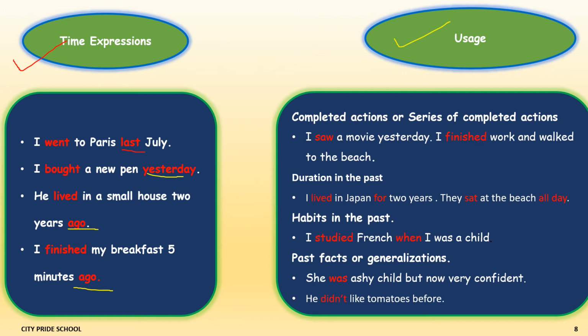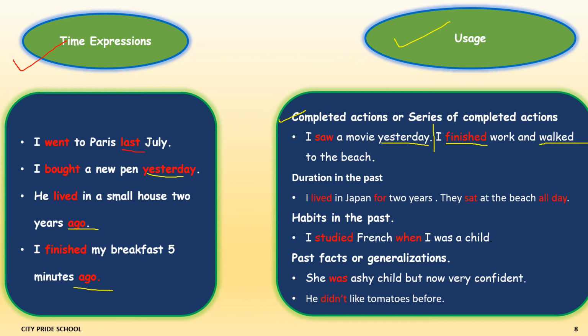Now let's understand the correct usage with a few examples. Completed actions or series of completed actions. For example, I saw a movie yesterday. Again, see, yesterday is a time expression. I saw a movie yesterday. Then the second example is, I finished work and walked to the beach. So finished and walked are the two verbs in the past tense, and these actions occurred one after the other. I first finished my work and then I walked to the beach.